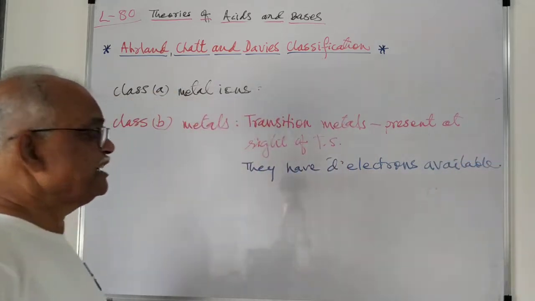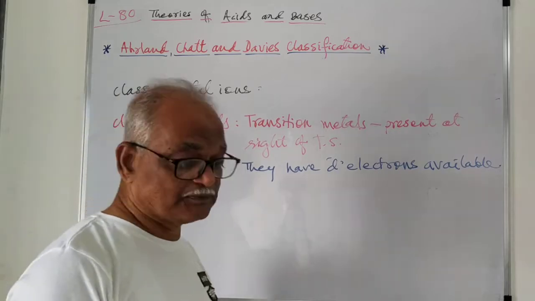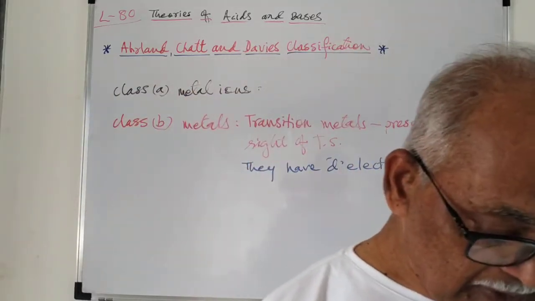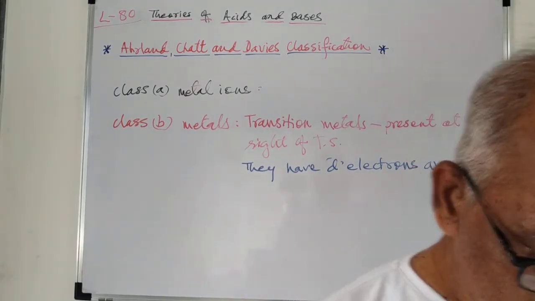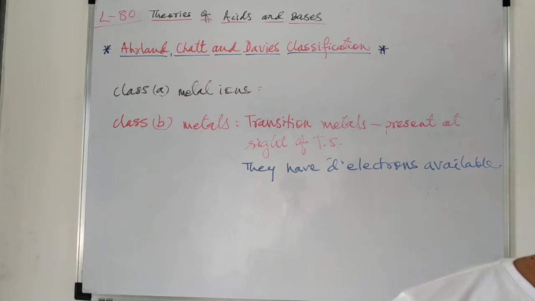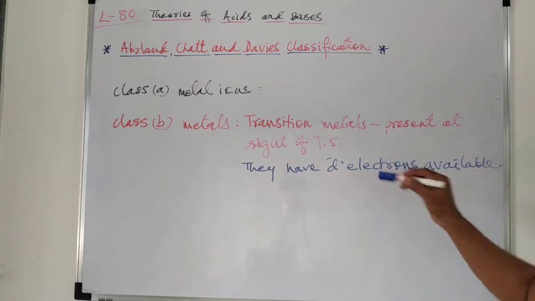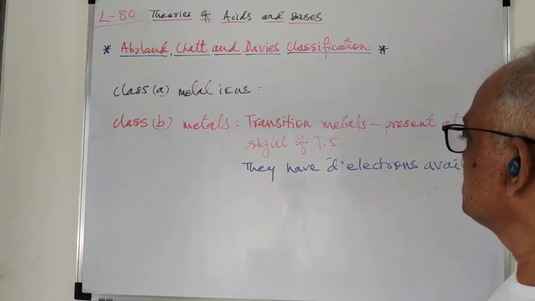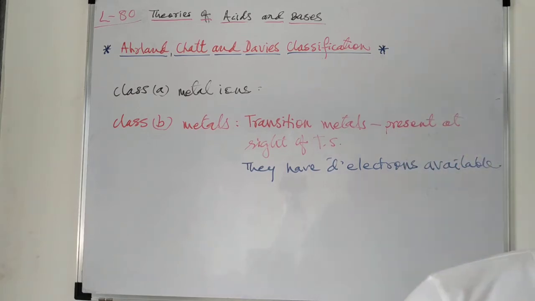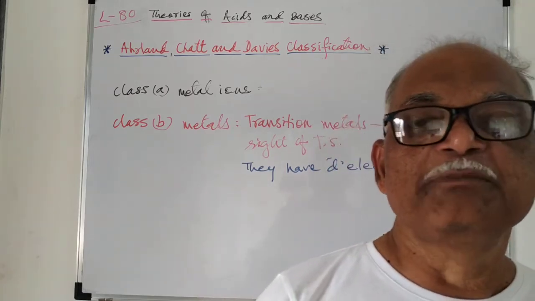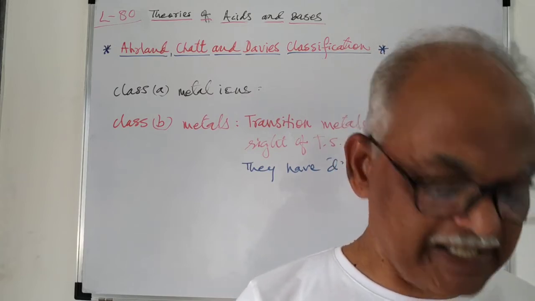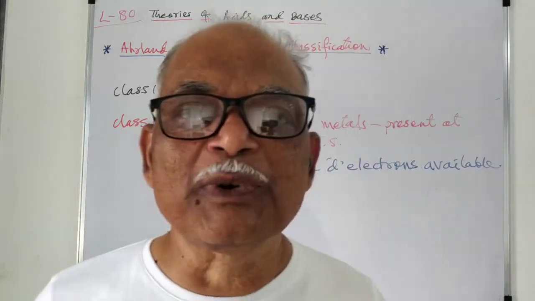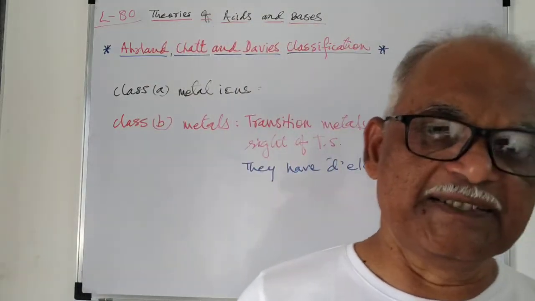These are the metal ions of the later transition elements such as copper, platinum, palladium, silver, gold, cobalt, etc., in lower oxidation states as well as higher oxidation states.